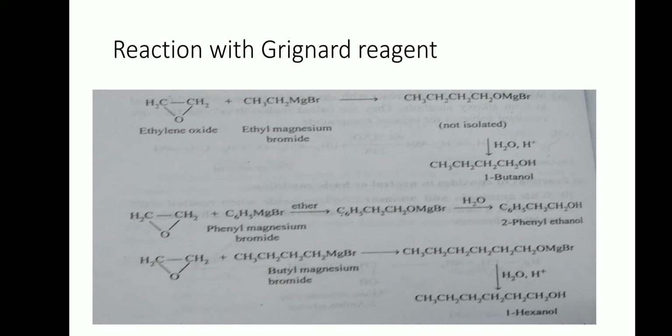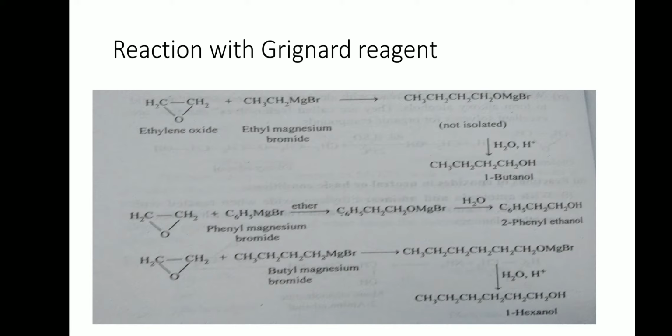Grignard reagent is RMgX. Here metal forms positive part and alkyl or aryl carbon forms negative part. Positive part adds to oxygen and negative part adds to carbon. And the ring opening of epoxide takes place.